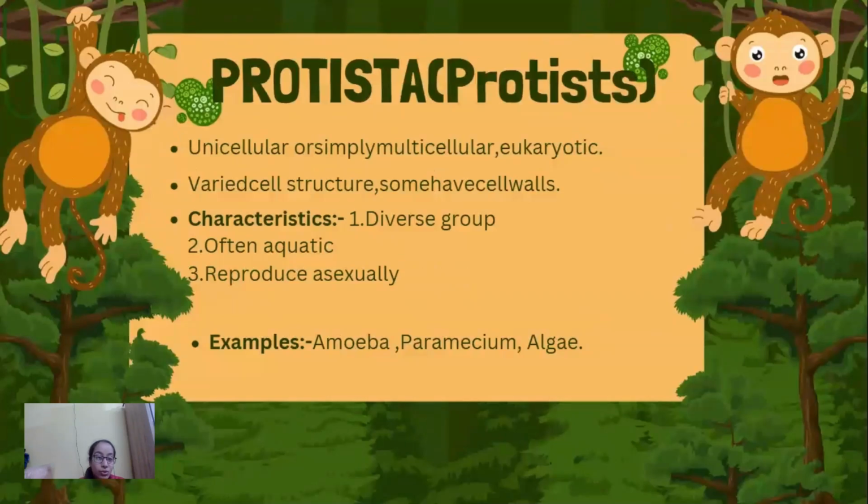The fourth kingdom is Protista, that is, protists. They are generally unicellular or simply multicellular eukaryotic in nature. They have varied cell structure. Some have cell walls. They have characteristics such as they are a diverse group, they are often aquatic, and they can reproduce asexually. Examples: amoeba, paramecium, algae.